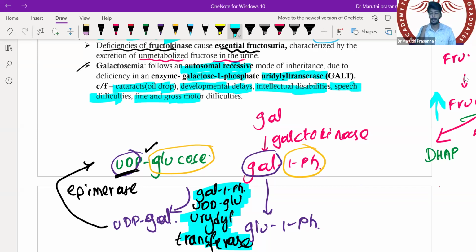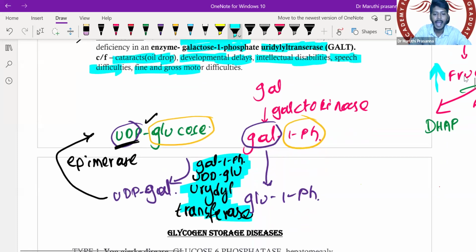Okay, so what you need to remember as a direct MCQ: if they give you the image of the oil drop cataract and ask, this is caused by impaired metabolism of which monosaccharide? Galactose. Impairment of galactose metabolism.